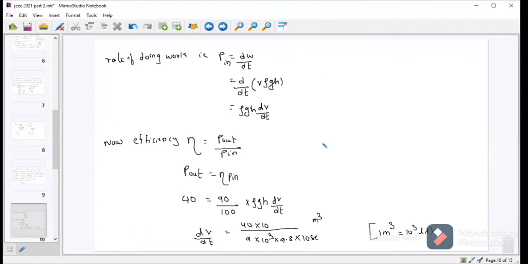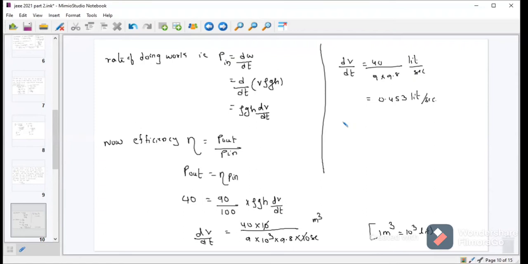From this one, dV by dt is equal to 40 by 9 into 9.8, because this 10 will get cancelled, in liters per second. So that is equal to 0.453 liter per second.